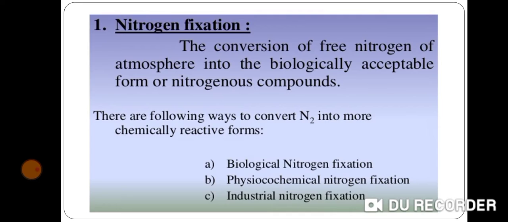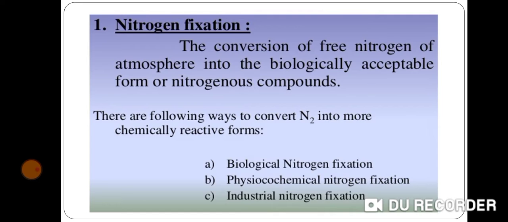Now, the process of converting nitrogen gas of the atmosphere into compounds of nitrogen which are in a biologically acceptable form is known as nitrogen fixation.